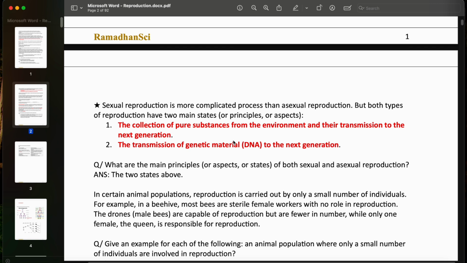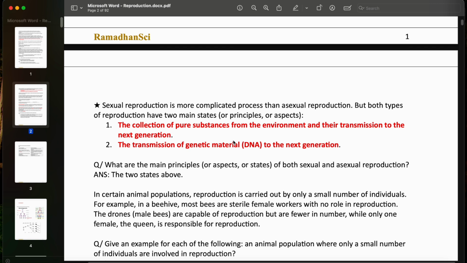It means that organisms can gather raw materials like nutrients, water, minerals, etc. from their environment and then use those substances to build their own bodies, like the cells and molecules. For example, proteins, lipids. And then we can pass them to the next generation, either through sexual or asexual reproduction. For example, in humans, the food that we eat becomes part of us and ultimately contributes to the formation of sperm or eggs, which are passed to our children.